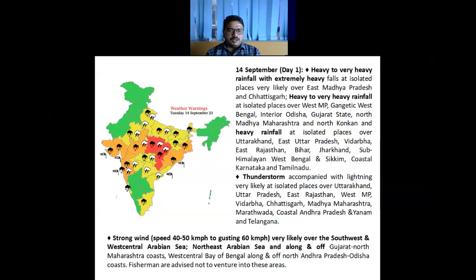However, there is a possibility of reduction in intensity over Odisha and Gangetic West Bengal during the next 24 hours. After that, rainfall will reduce. However, this activity over central and parts of Gujarat state and East Rajasthan is likely to continue. We will discuss in the 4 or 5 days warnings.